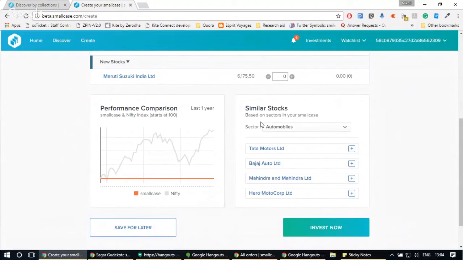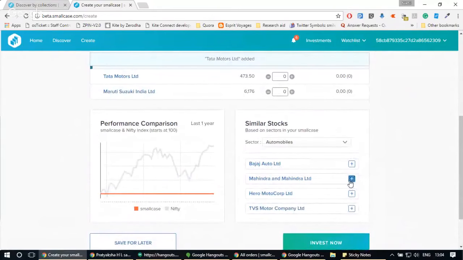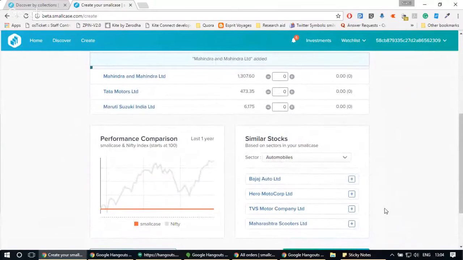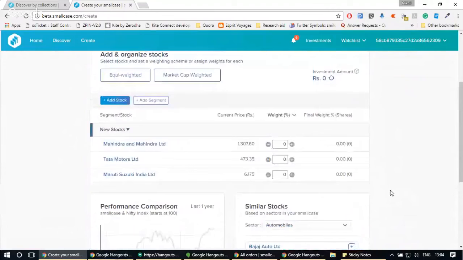Now if I decide to add more automobile manufacturers, let's say I want Tata Motors also, Mahindra and Mahindra. I don't like two wheelers, so I won't select Hero Motor or TVS. So I'm happy with three stocks that I have selected: Mahindra and Mahindra, Tata Motors, and Maruti Suzuki.